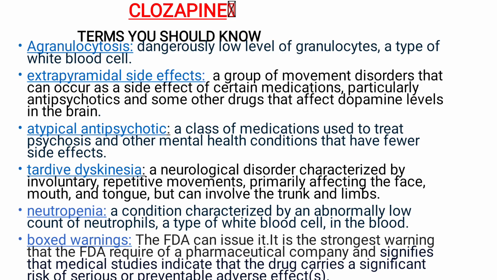Now, neutropenia, a condition characterized by an abnormally low count of neutrophils, a type of white blood cells in the blood. Then boxed warnings. The FDA can issue this. It is the strongest warning that the FDA requires a pharmaceutical company, and it signifies that medical studies indicate that the drug carries significant risk of serious or preventable adverse effects.